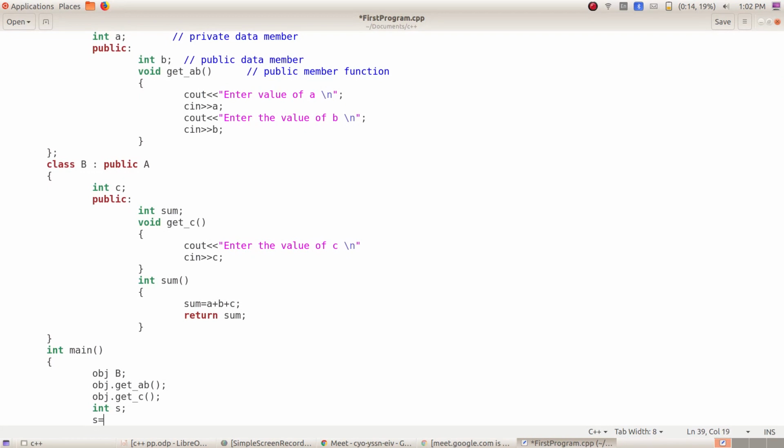So you can say S is equal to obj dot sum, that is this function.